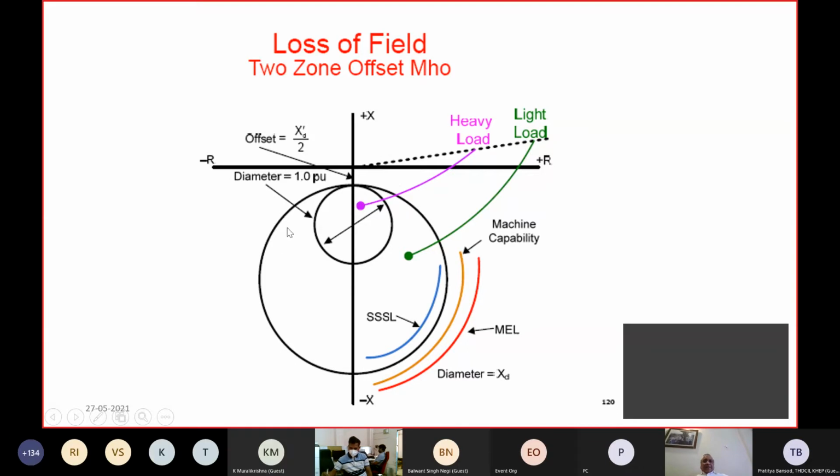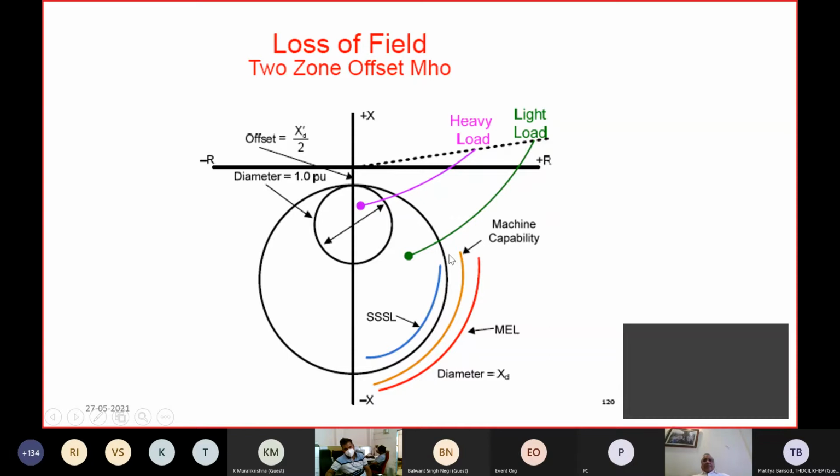So the excitation characteristics are given in two stages. One stage where the impedance characteristic is having a larger characteristic, and this larger characteristic with a time delay which is a little higher takes care of the under excited operation due to system over voltage condition, where you operate the machine in the under excited region, and it may become unstable, but this is not a total loss of excitation condition.